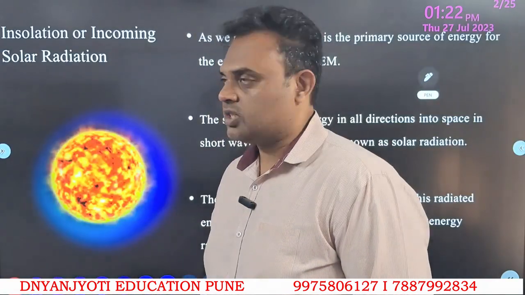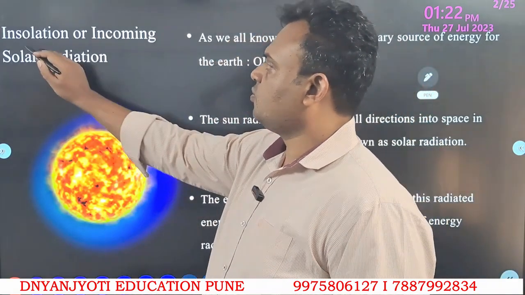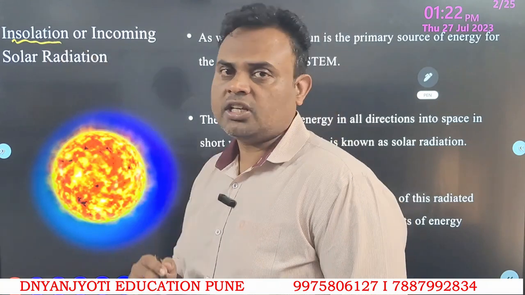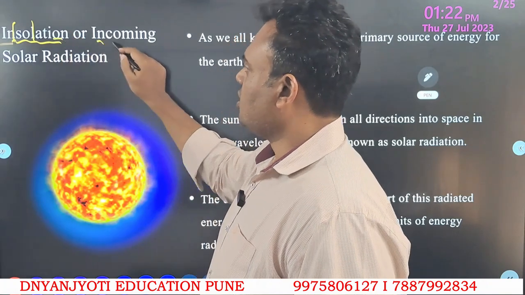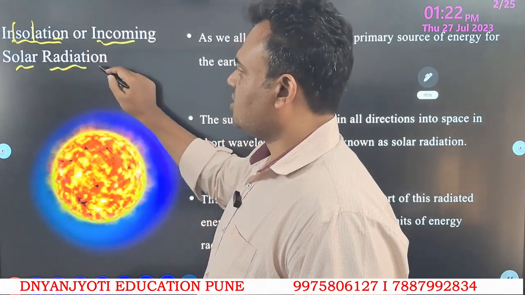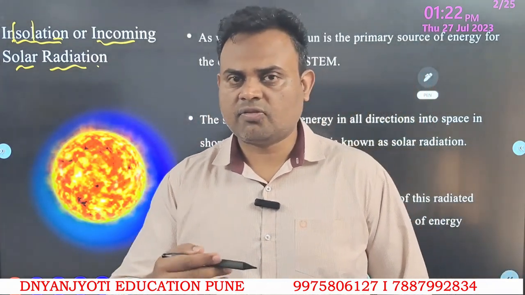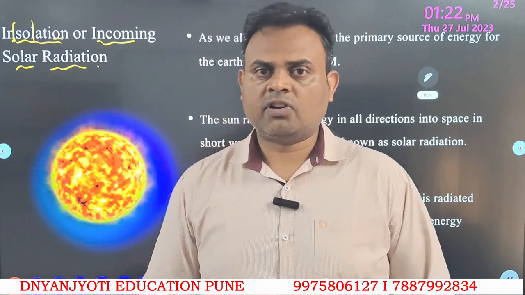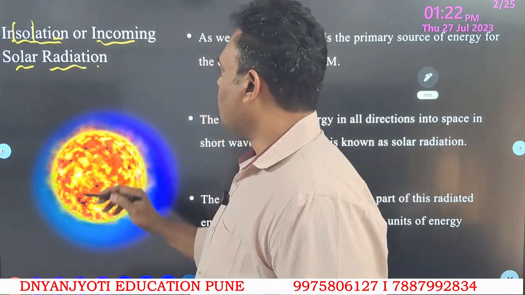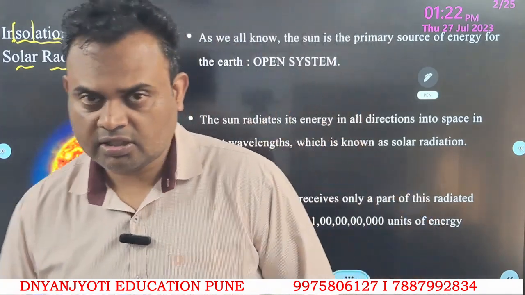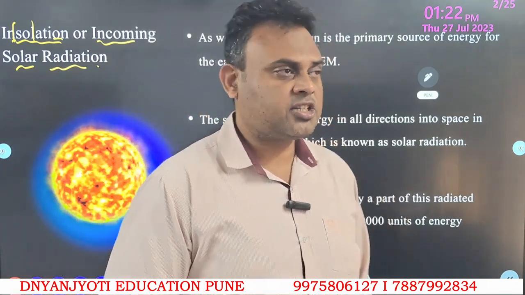Now, insolation. Let us first try to decode this word. It is made up of three small words: incoming solar radiation. So it's an energy, the sun's rays, the sun's energy that is received by the earth, coming from the very far located and one of the most important stars of our solar system, the sun. Insolation can be understood by understanding a few of its characteristics.